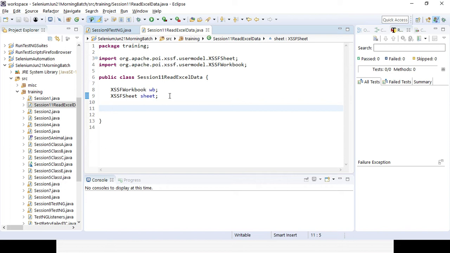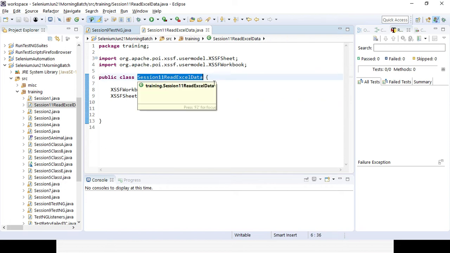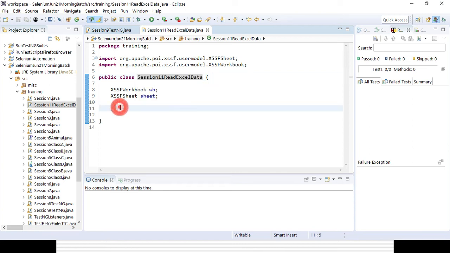Then now I will create a constructor. So you already know the constructor can be created with the help of the class name, right? Whenever it is a constructor, there should not be any return type, right? That is the two important things you need to remember. So that is the constructor name, through which I will try to get the Excel path and I will try to read it, right?